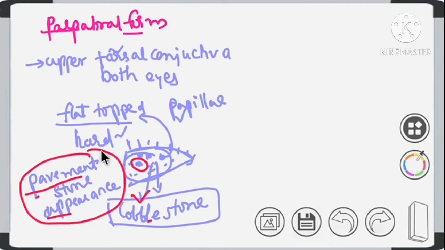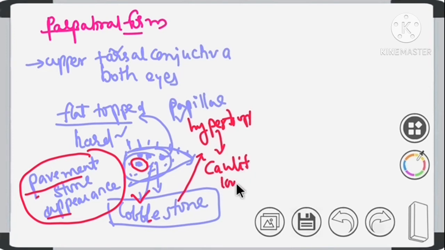Okay, so when this cobblestone appearance undergoes hypertrophy, if these enlarge in size, then these will look like cauliflower. These lesions will look like cauliflower-like excrescence.